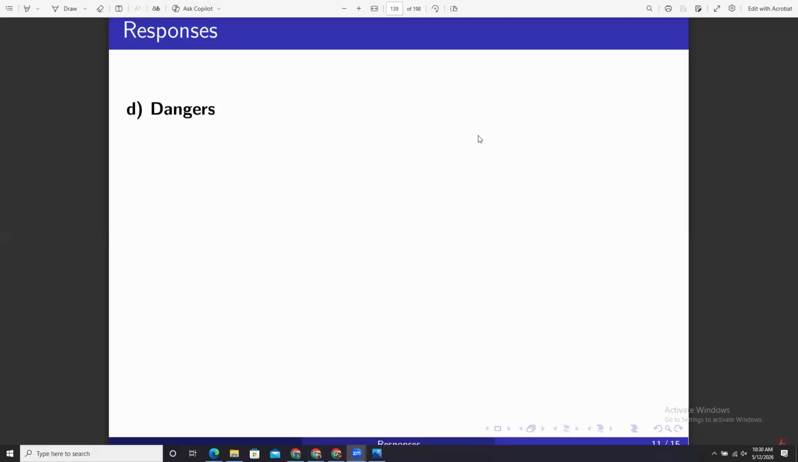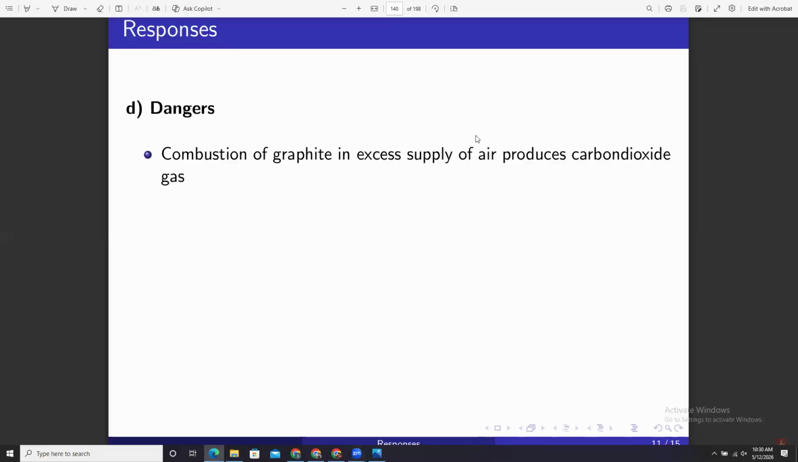Also, this graphite, when it is extracted from natural resources, one can leave deep holes on land. So that will affect what? The water cycle, the underground water cycle, and the water quality will reduce. So dangers of graphite: combustion of graphite in excess supply of air produces carbon dioxide gas.